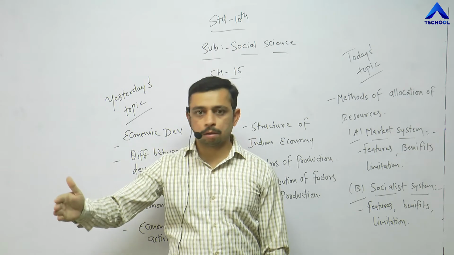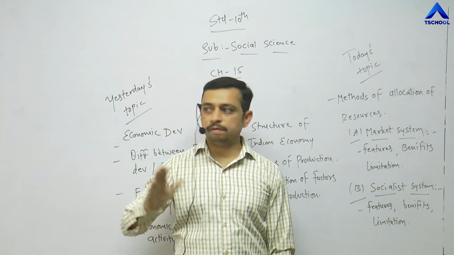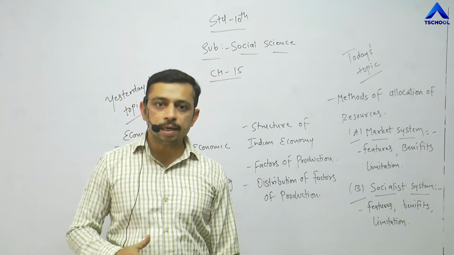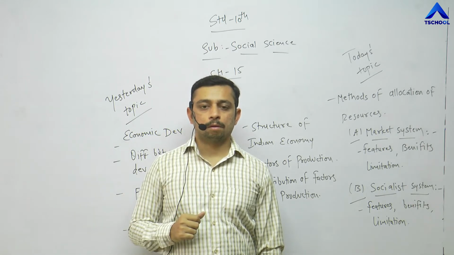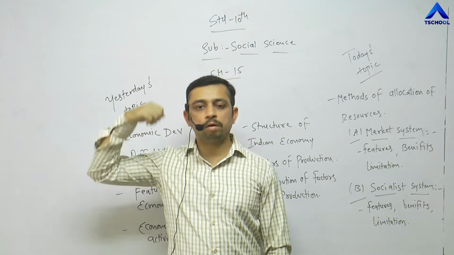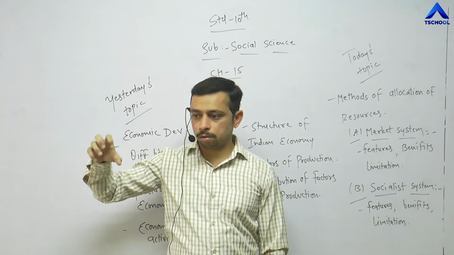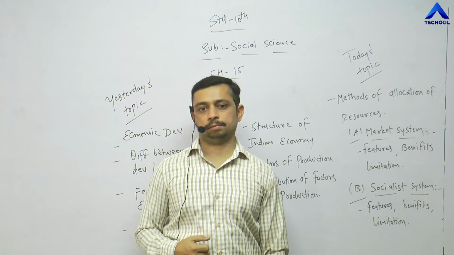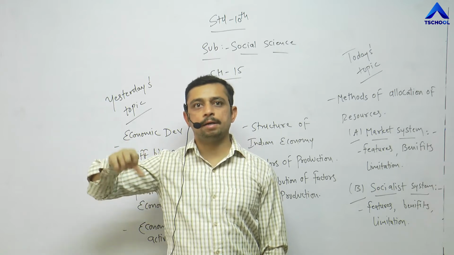If there are 10 products, there are maybe 12 to 15 users. So on average, leaving 1 or 2, everyone will be satisfied with the product. But in India, there are 10 products and there are 1,000 users. How many can we satisfy? 10, 20, 100? What about the remaining 900? They are always wanting, needing some kind of resources, but they are not getting them. Right? This is the difference between a developed and a developing nation.